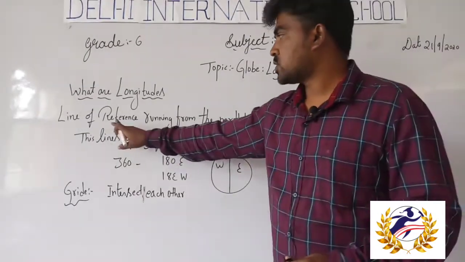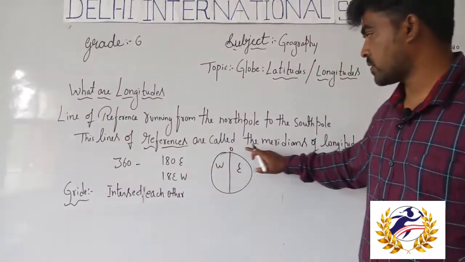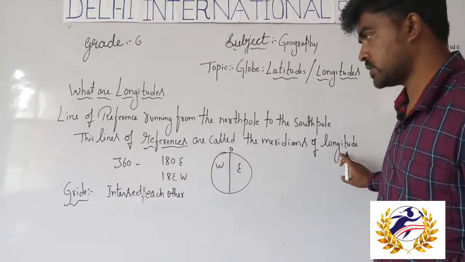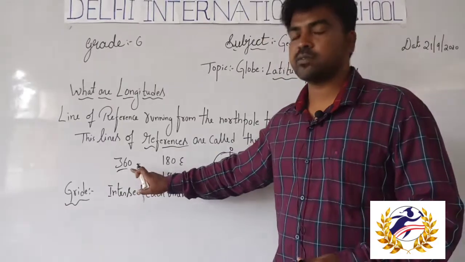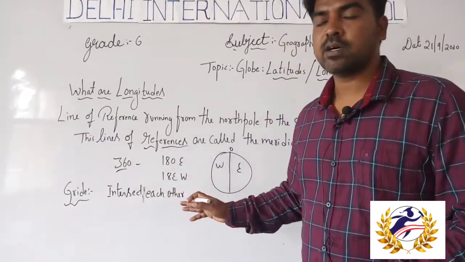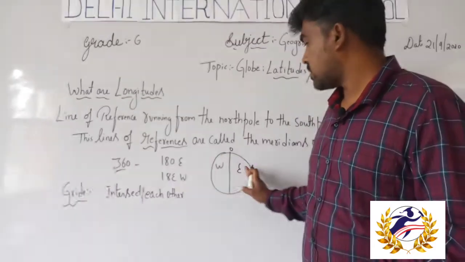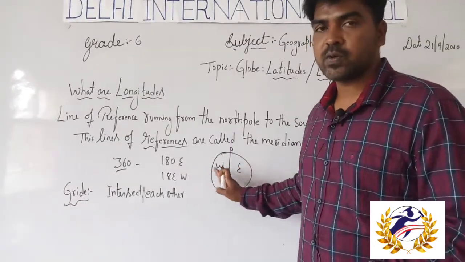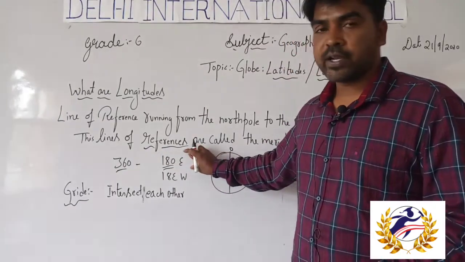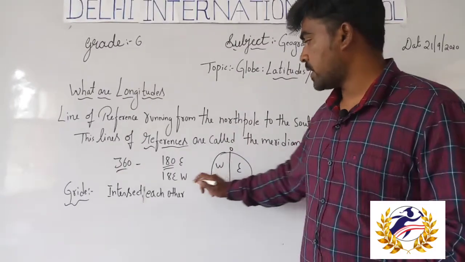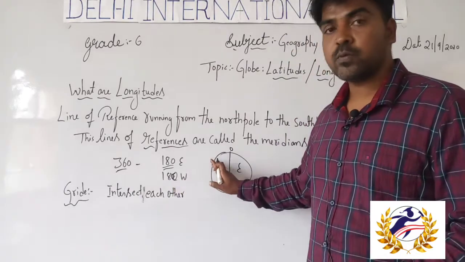So once again, the lines of reference running from the North Pole to the South Pole are called the meridians of longitude. I told you before, students, there are 360 longitudes. These 360 longitudes of the earth are divided into eastern and western longitudes. There are 180 longitudes in the east and 180 longitudes in the west.